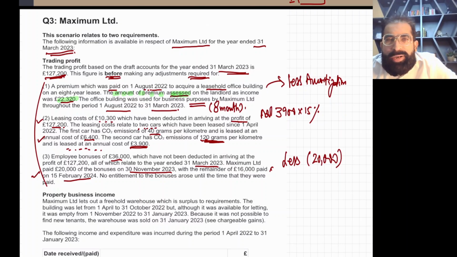So this is all about trading profit. You can do it. It's not difficult. It's routine things. I would say this came from previous past papers. If you have done the past papers, the exam kit, the ACCA study hub resources, these things are very normal, very common. So you can do this trading income easily, no tension at all.